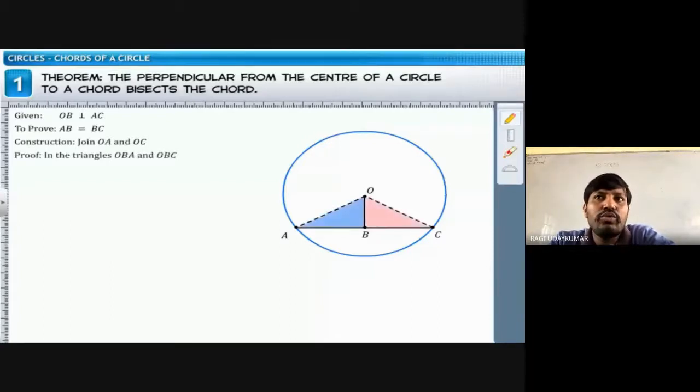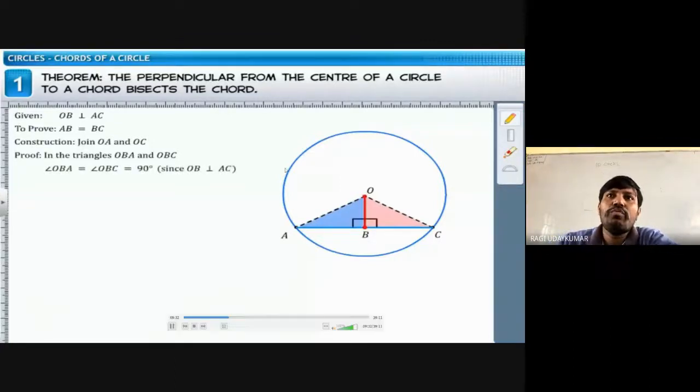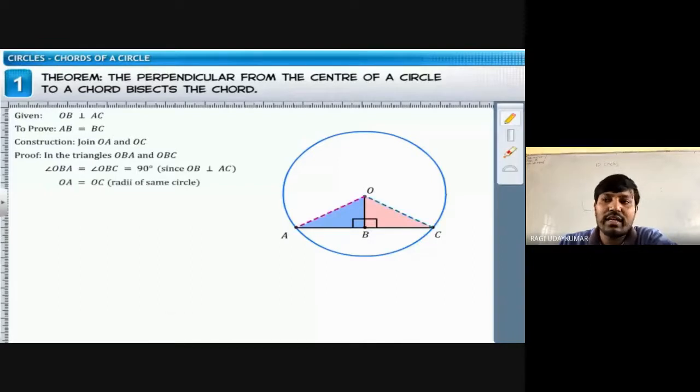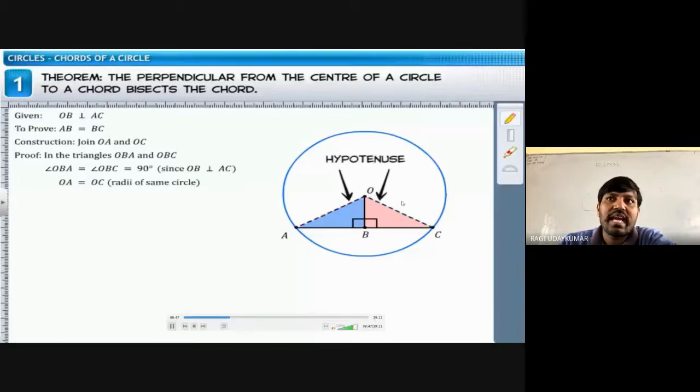See that, the two triangles, if you prove that they are congruent. Obviously you can prove that they are congruent, because angle OBA and angle OBC are 90 degrees, since the perpendicular is given to us, and OA and OC are equal because they are radii of the circle. And OB is common in both the triangles. This is the hypotenuse. What is meant by hypotenuse? Any one of you please say?